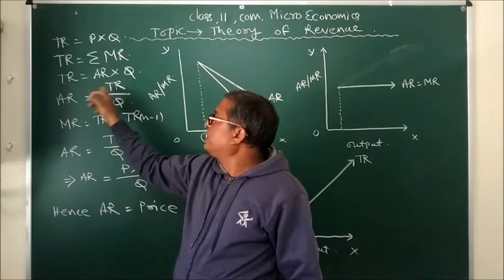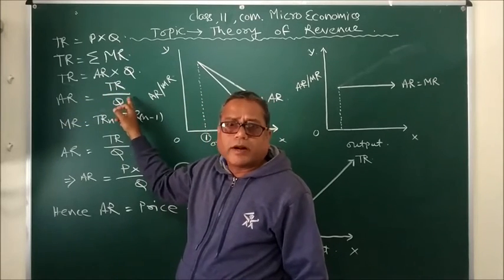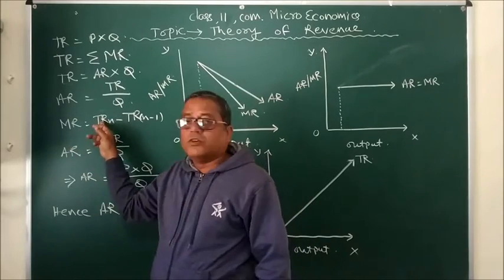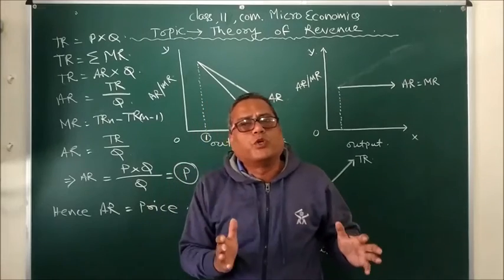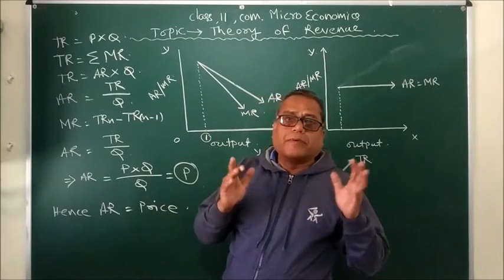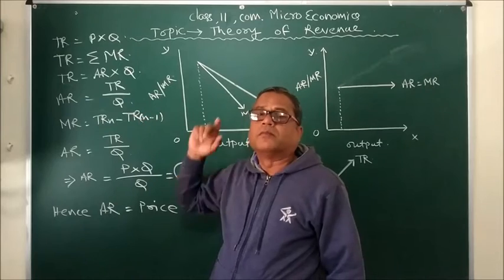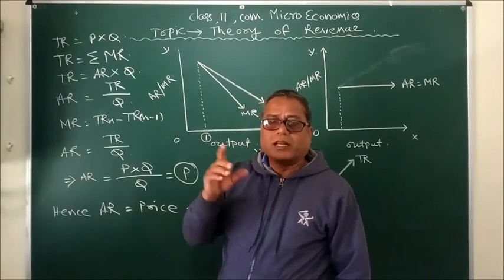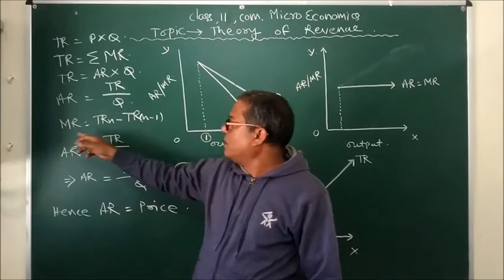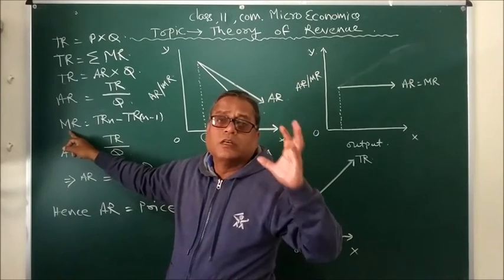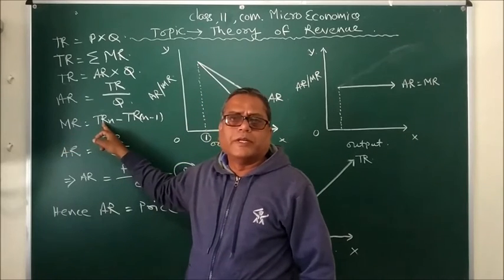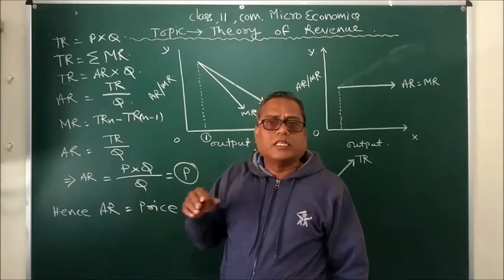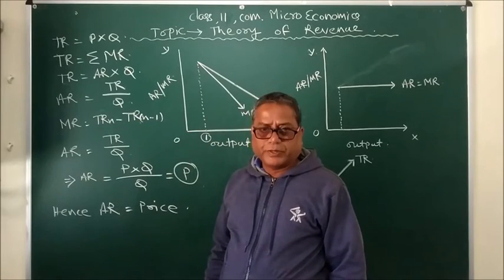Then average revenue is total revenue divided by quantity of output, and marginal revenue is total revenue of n units of output sold minus total revenue of n minus 1. This means one less unit of output sold. Suppose we are selling 6 units of output, then marginal revenue of the 6th unit would be total revenue of the 6th unit minus total revenue of 6 minus 1, that is the 5th unit.